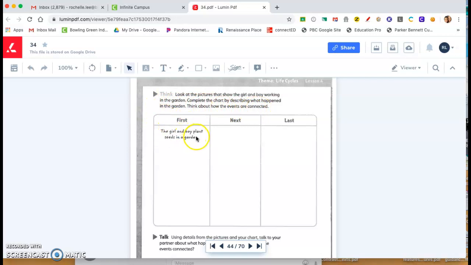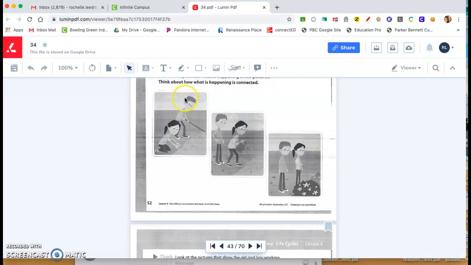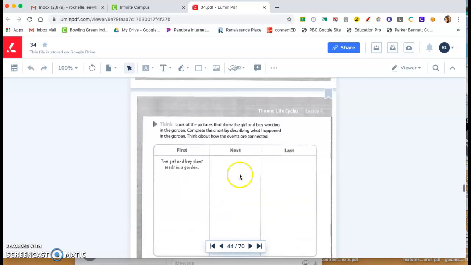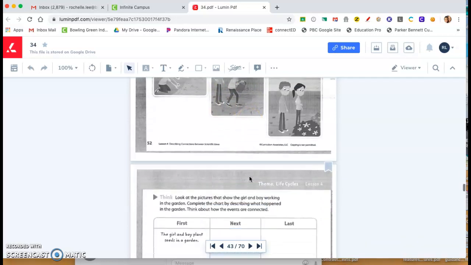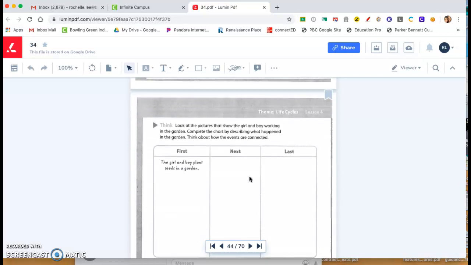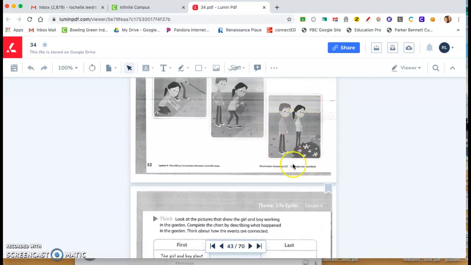First, the girl and boy plant seeds in the garden. Next, please press pause and write what is happening next in the picture in the garden. Last, please press pause and write what is happening last in the garden.